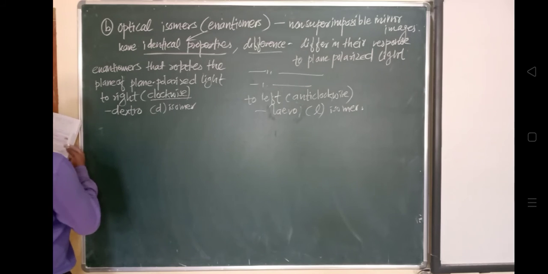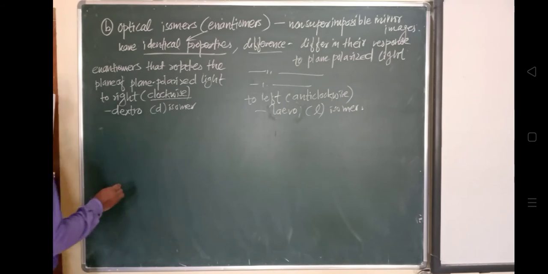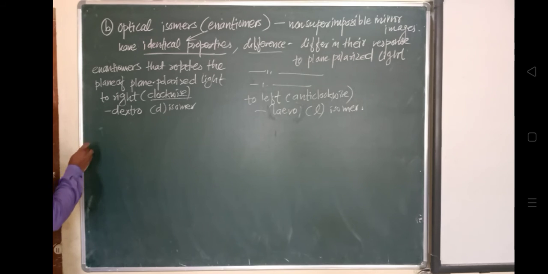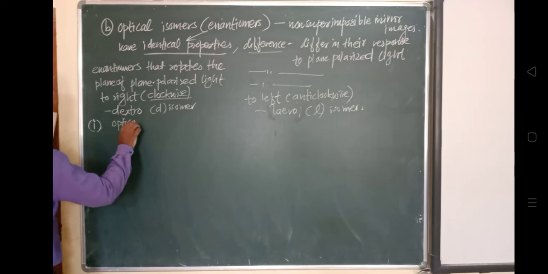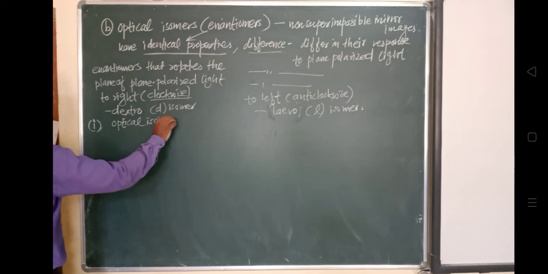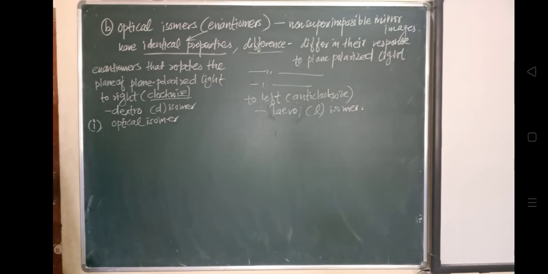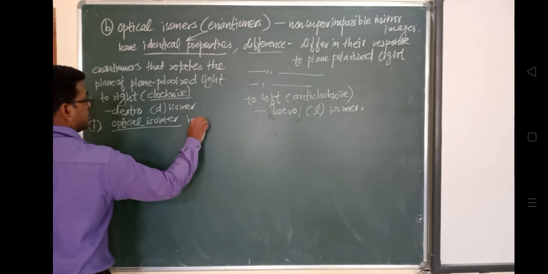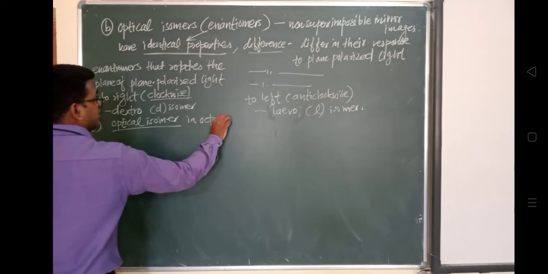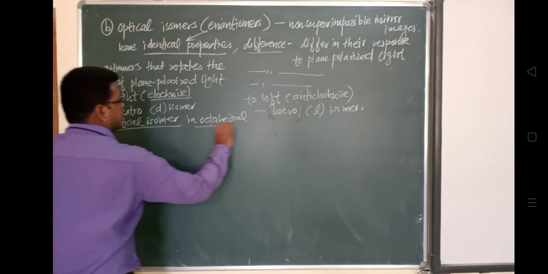So, optical isomers in octahedral complexes. In that category we'll see first these optical isomers, which have the same physical, identical properties.